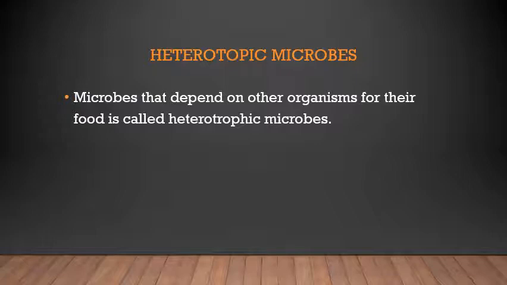The microorganisms that depend on other organisms, like the microorganisms present inside our body, help in the digestion of our food. In the same way, they also use the food. Especially if you take the example of a cow, it cannot survive without those bacteria, those microbes in its stomach. So those microbes help the organism they are living in, and they also make use of it. Such microbes are called heterotrophic microbes.